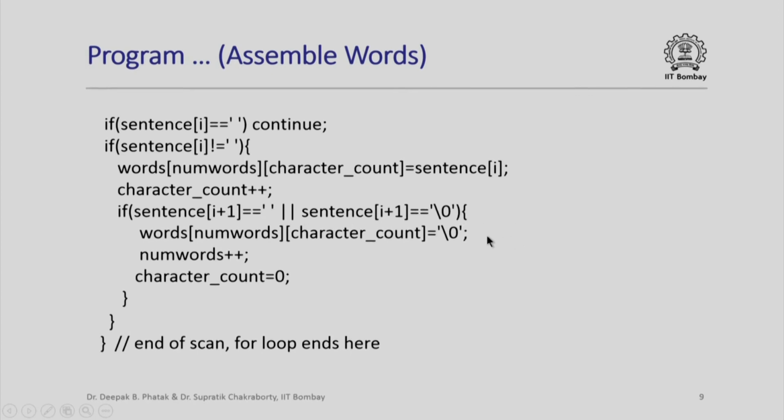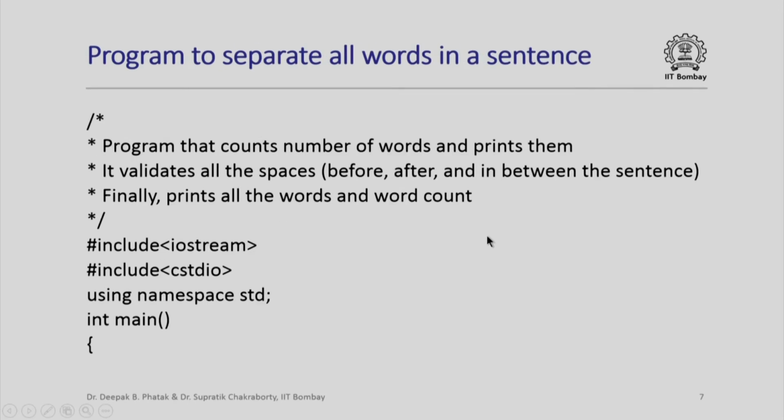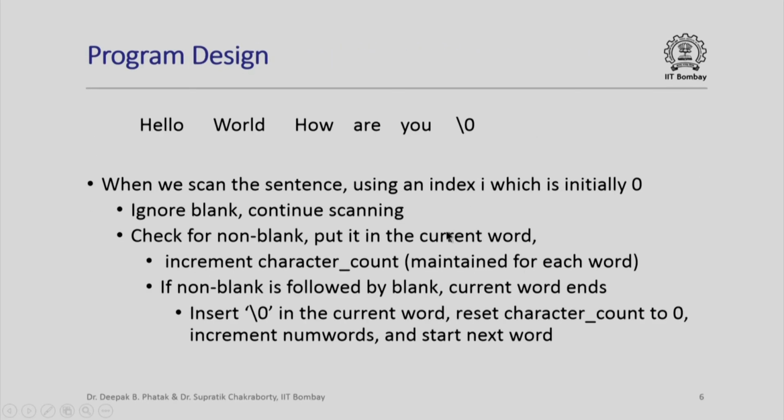Let us go back to the previous slide and examine what we mean. Please note that if this was the non-blank character which I was just inserting in the current scan, the next character is a blank. Similarly, the next character here is a blank. Whenever that happens, my current word has ended.